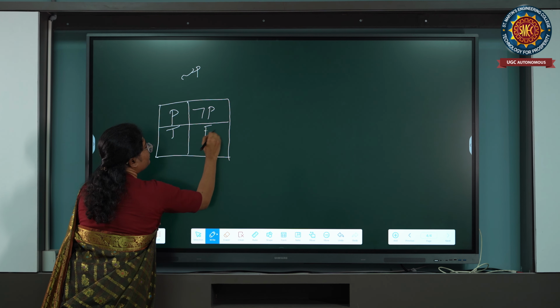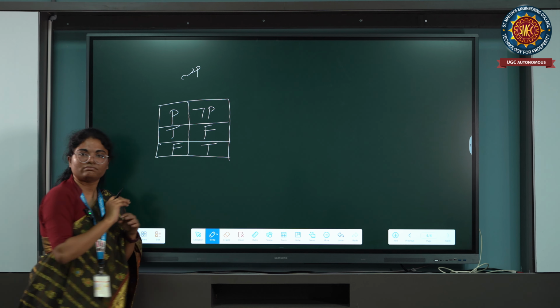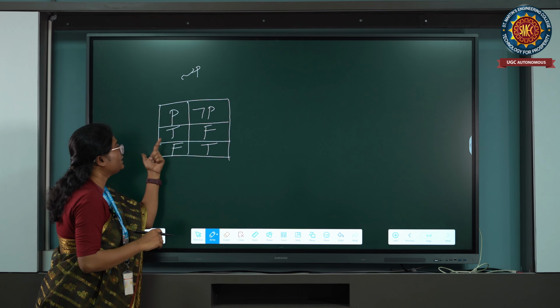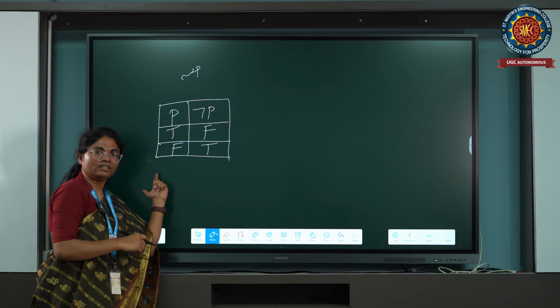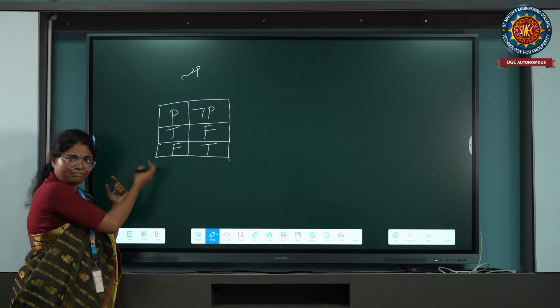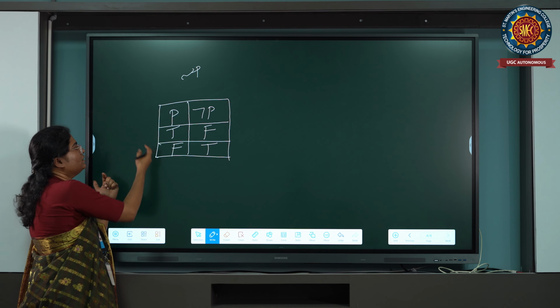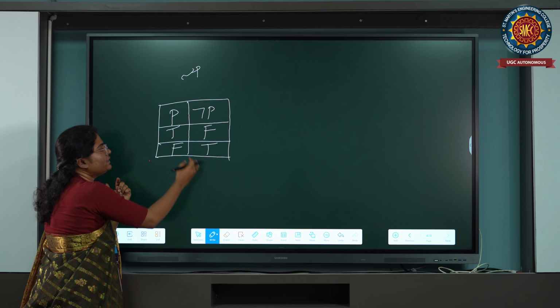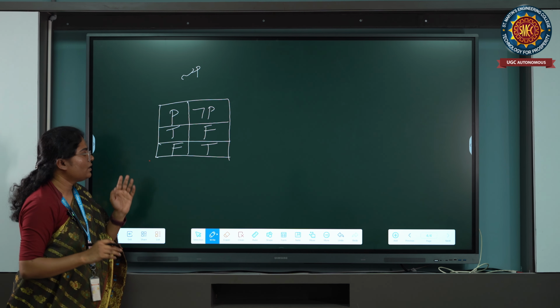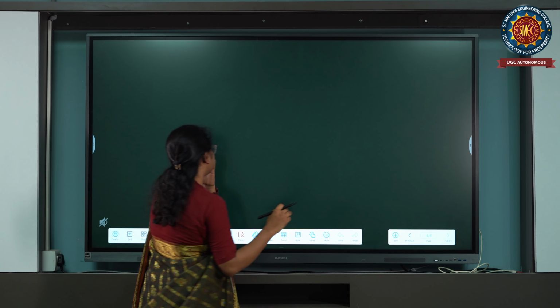If P is true, negation P is false. If P is false, negation P is true. P: rose is a pretty flower. Negation P: rose is not a pretty flower. Negation of this: rose is a pretty flower. That's it.